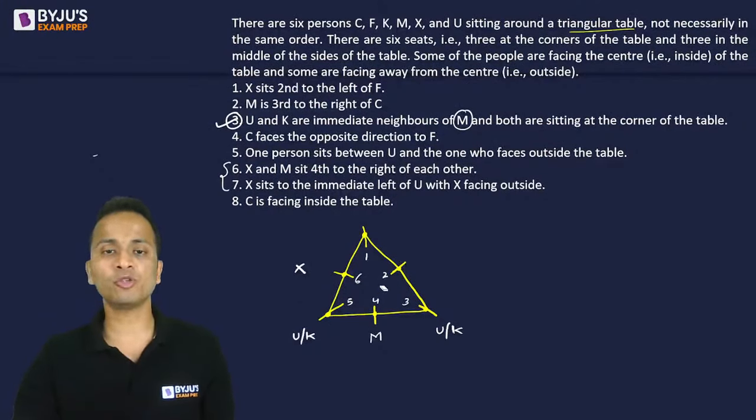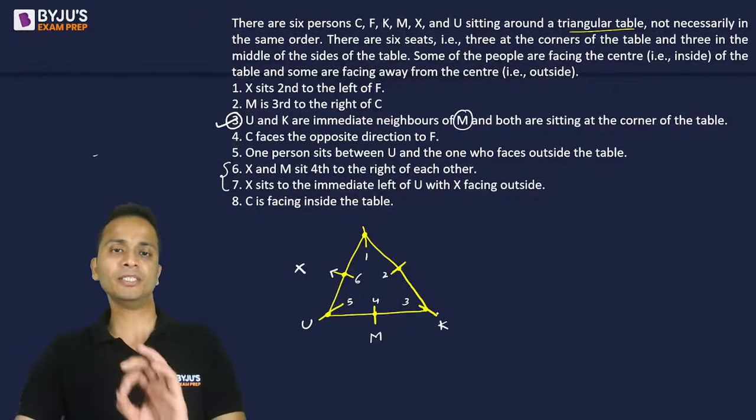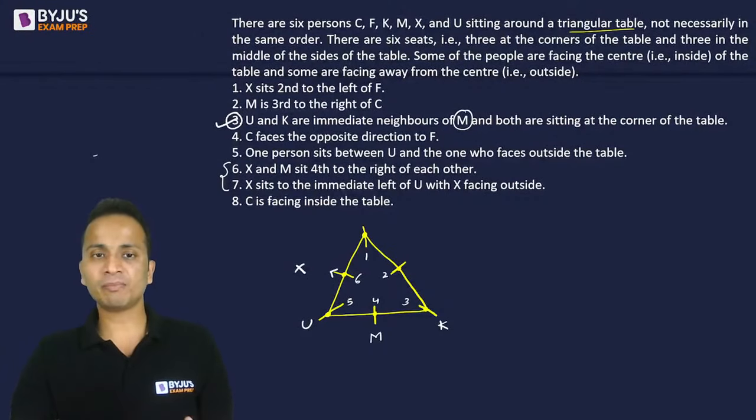So I'll remove this position for X, and now X will definitely sit at this place facing outside. X sits to the immediate left of U, so U's position is also known. U should sit at chair number 5 and K should sit at chair number 3. So U will come here and K will come here. Done? Now let's see the directions.